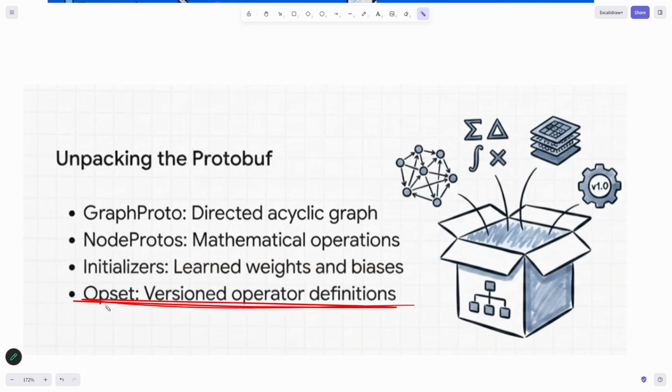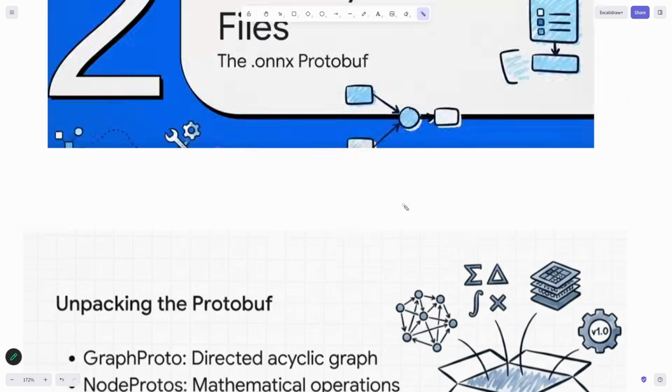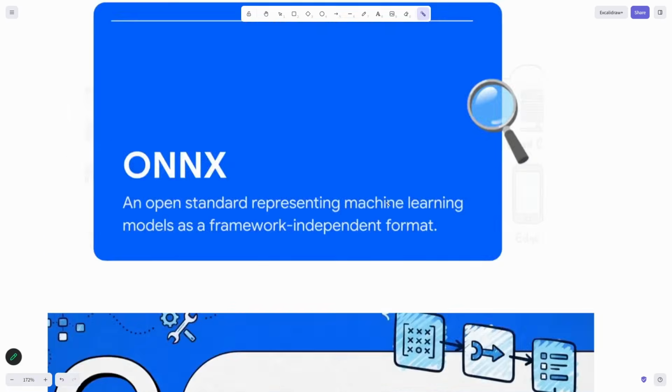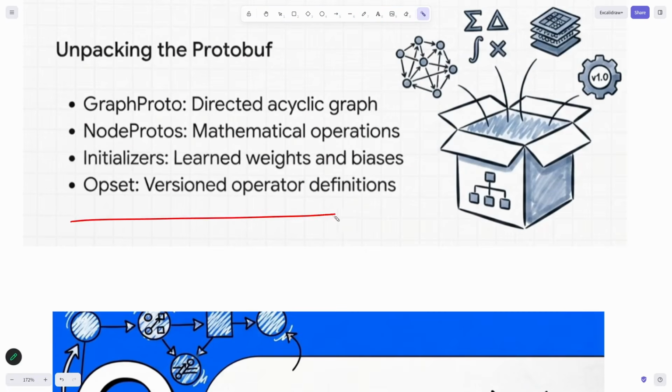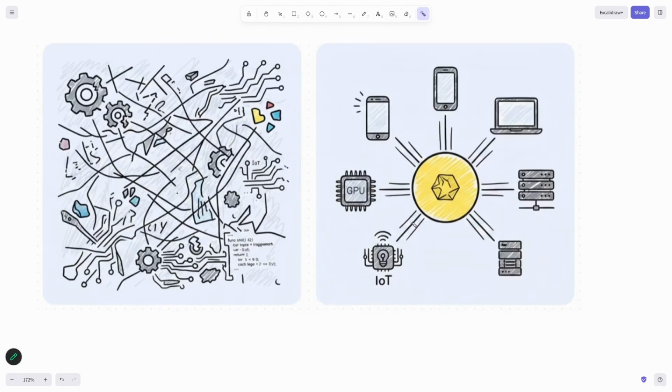Fourth is versioned operator definitions, which means we are defining such configurations which will run on any hardware. The fourth part of what the ONNX format contains is a configuration which will be compatible for each device.